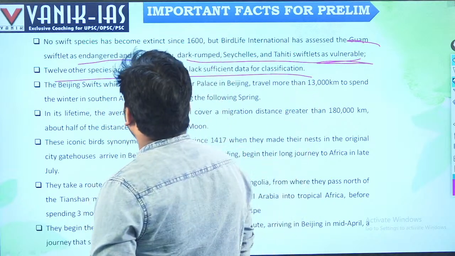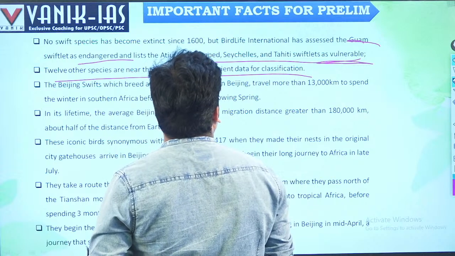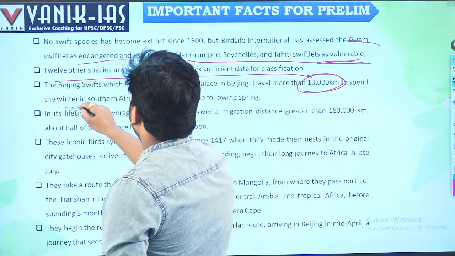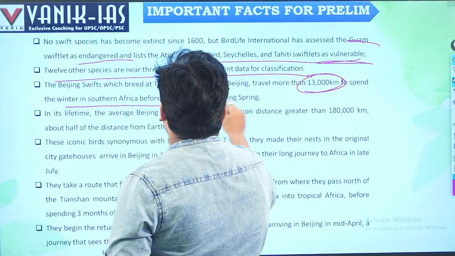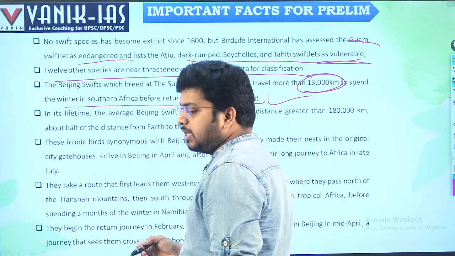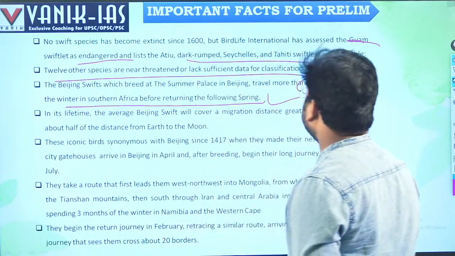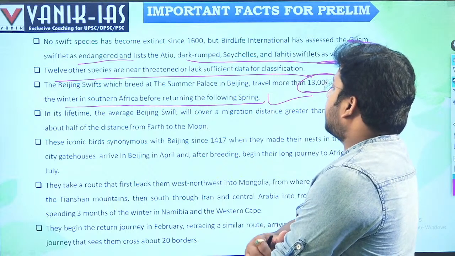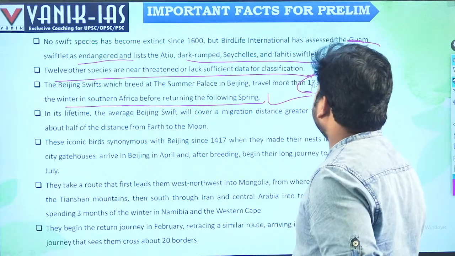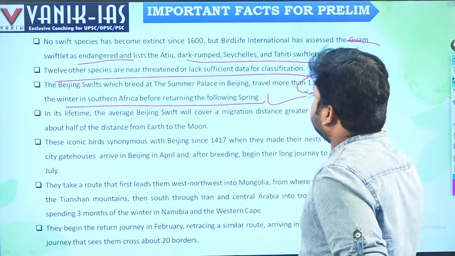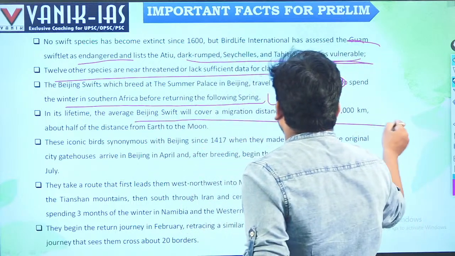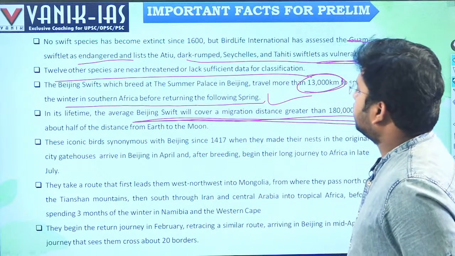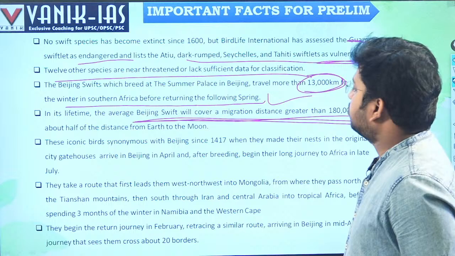The Beijing swifts, which breed at the Summer Palace in Beijing, travel more than 13,000 kilometers to spend winter in southern Africa before returning the following spring. In its lifetime, an average Beijing swift will cover a migration distance of around 180,000 kilometers, about half the distance from Earth to the Moon.